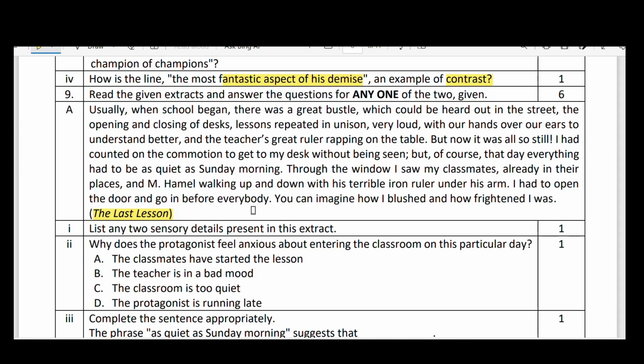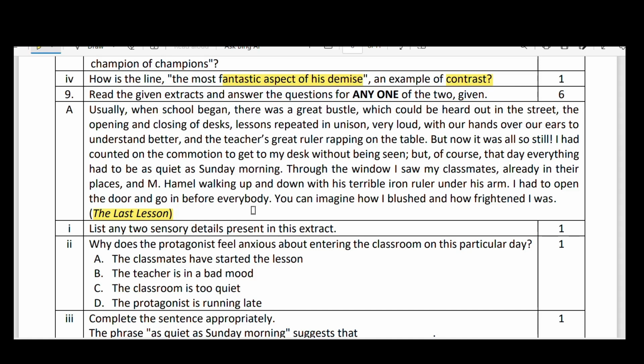Like that. And M. Hamel walking up and down with his terrible iron ruler under his arms. I had to open the door and go in before everybody. So you can imagine how blushed and how frightened I was. And here, this is from last lesson written by Alphonse Daudet.